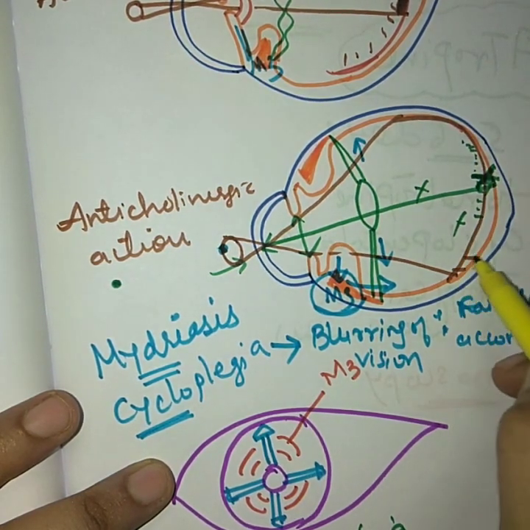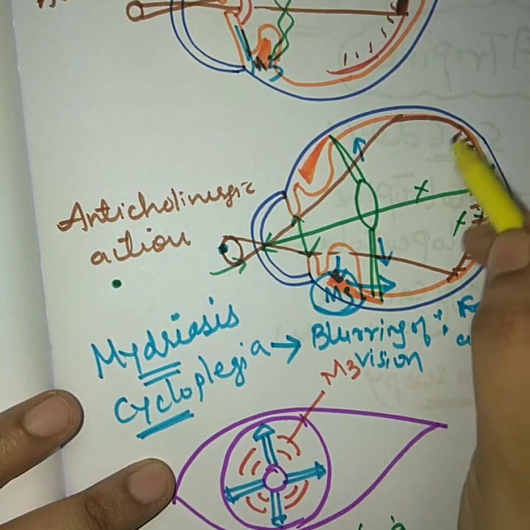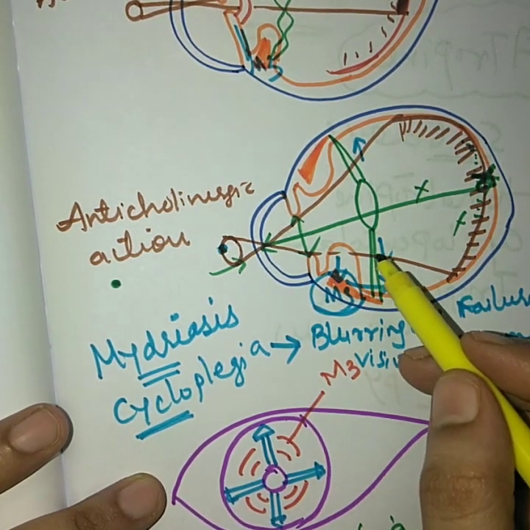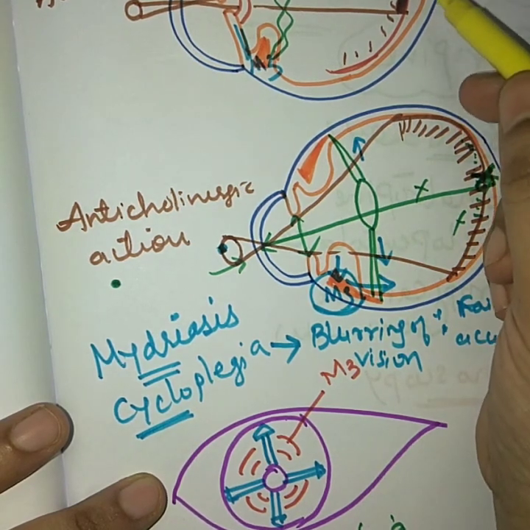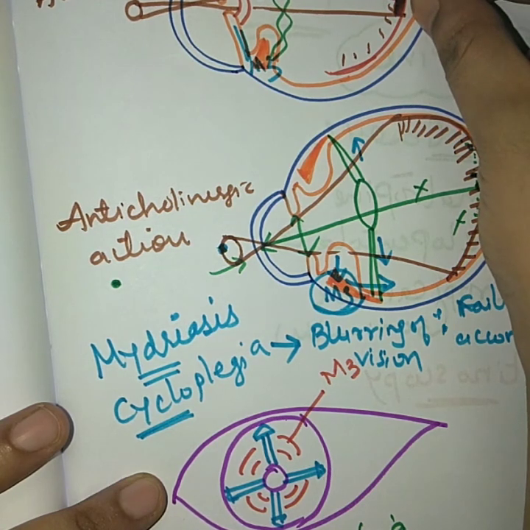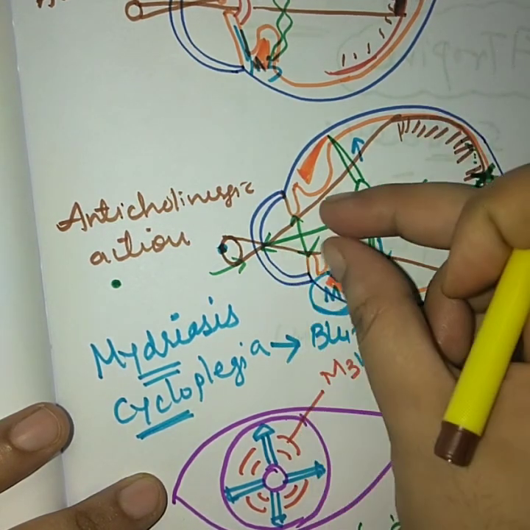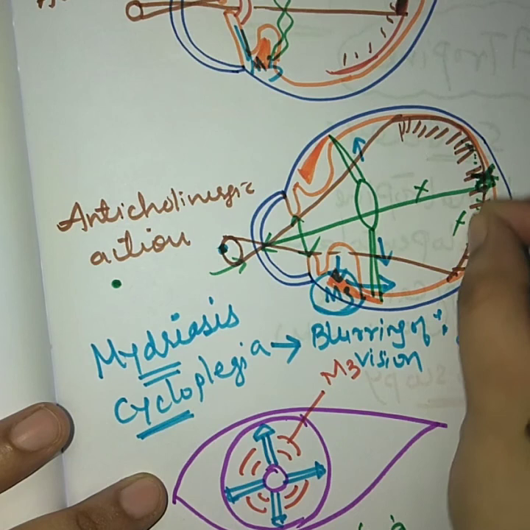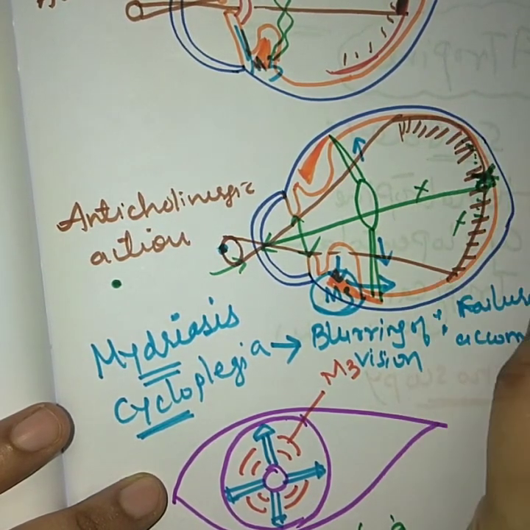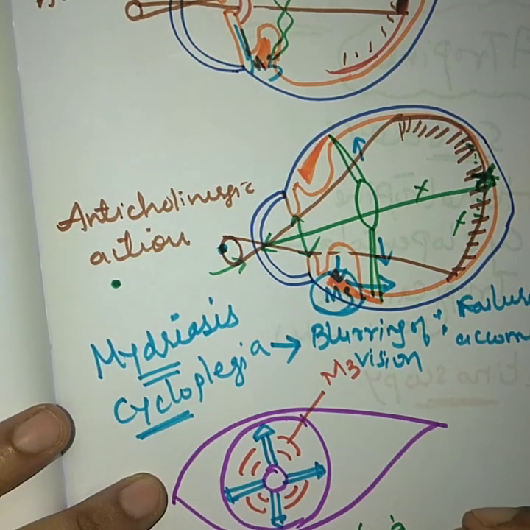So for performing retinoscopy, it is more preferable if the iris is under mydriatic condition, not in the miosis condition, because in miosis only a small area of the retina can be studied, but under mydriatic condition this huge area is available for diagnosis of the retina. So for performing retinoscopy we require mydriatic condition.